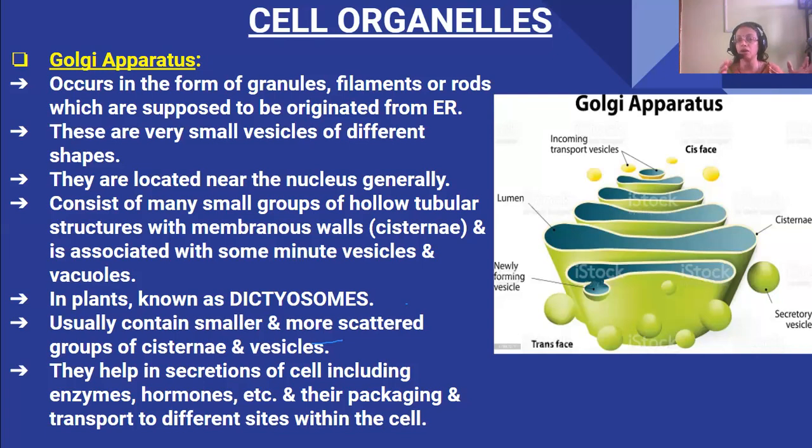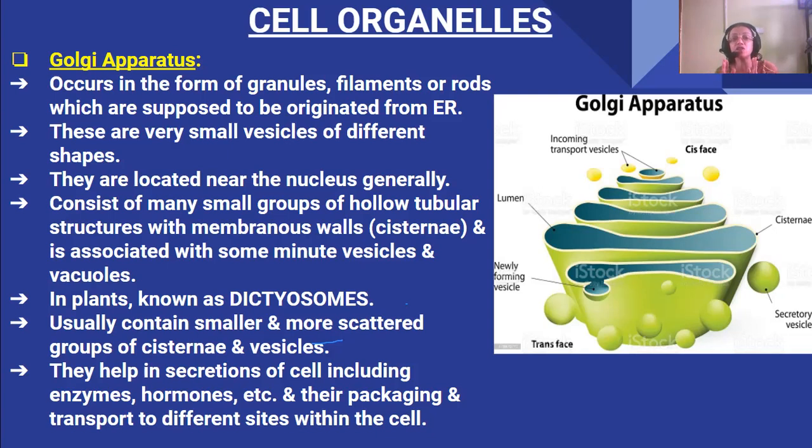Mainly it is generally said that they originate from the endoplasmic reticulum only. That's why it looks like the endoplasmic reticulum. So it occurs in the form of granules, then filaments or rods, and they are supposed to originate from the ER, that is, the endoplasmic reticulum.